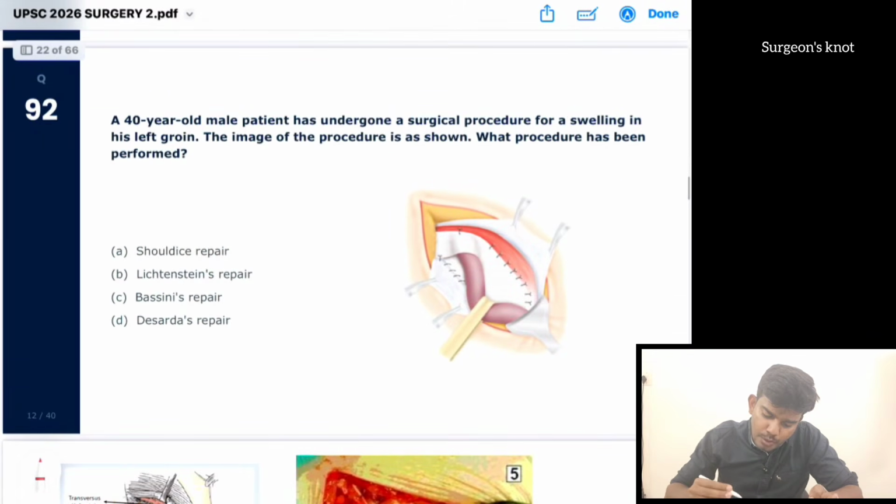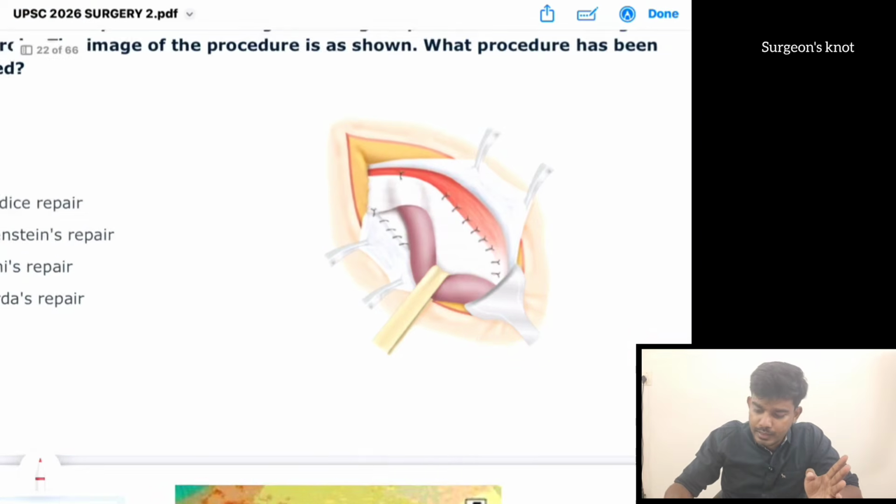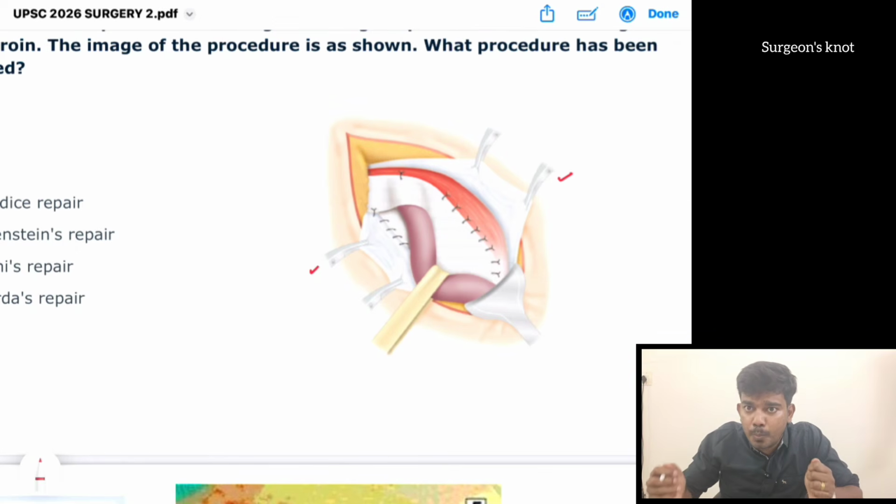A 40-year-old male patient has undergone a surgical procedure for a swelling in the left groin. So for a left inguinal hernia, the patient has undergone a left hernioplasty. The image in the procedure is shown. What procedure has been performed? Okay, this is also a direct image from Bailey and Love. Here they have held the external oblique aponeurosis.